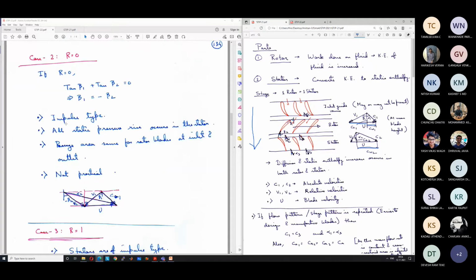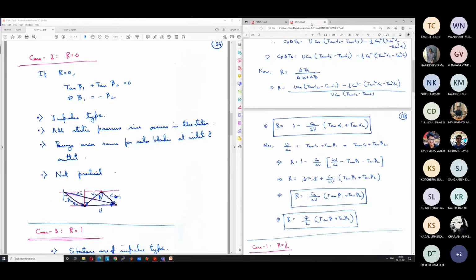If you have studied power plant engineering and steam turbines, you know that R equal to 0 is used in some cases, which we call an impulse turbine. But those types of designs are not present in the case of gas turbines. So for R equal to 0, again go back to the equation of degree of reaction.